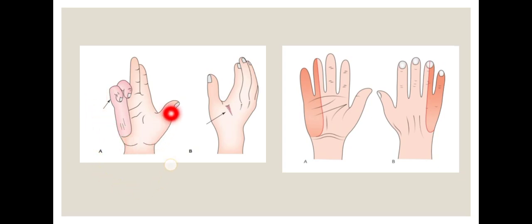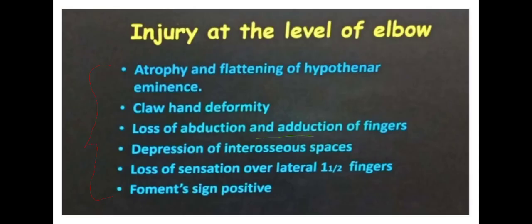Okay, this claw hand occurs in only the little finger and ring finger, because if the claw hand occurs in the first two fingers, that is the index finger and the middle finger, that is due to the median nerve, ma. But if the claw hand occurs in the little finger and the ring finger, that is due to the ulnar nerve. Okay, that is claw hand deformity, ma.